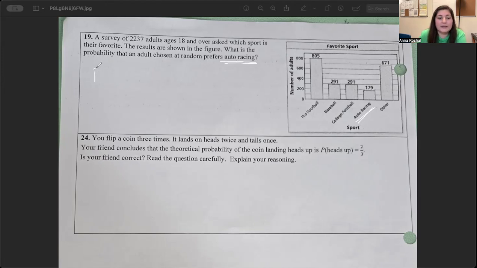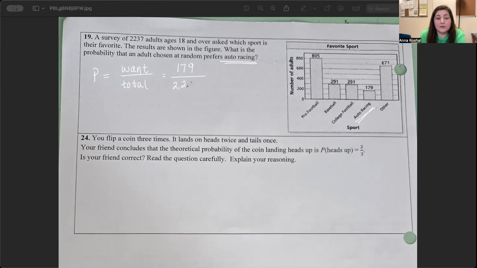And the probability of anything is always the thing that I want over the total amount. So in this case, I want them to prefer auto racing. So I'm going to go 179 over the total amount of adults that were asked what their favorite sport is.